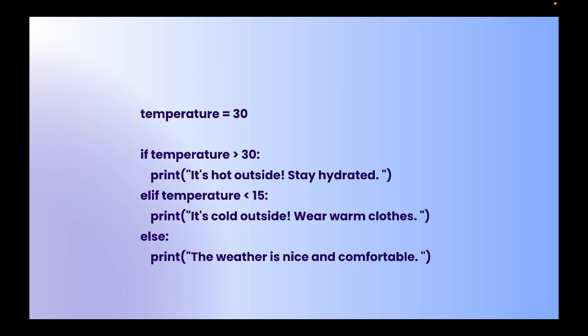So that is the condition it is showing us. If the temperature is less than 15, then it will print this message. Or, if the temperature is not satisfying the greater than 30 condition or the less than 15 condition, meaning the temperature is between 30 and 15, then it will print the weather is nice and comfortable. So this is the temperature range that we can handle, between 30 and 15. So that is why the weather is nice and comfortable.